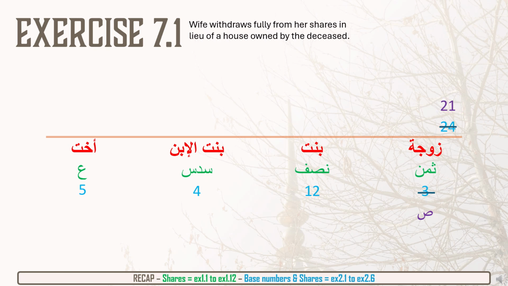So, in summary, the base number will be 21. The wife will not get anything from the inheritance. The daughter will get 12 out of 21. The granddaughter will get 4, and the sister will get 5.